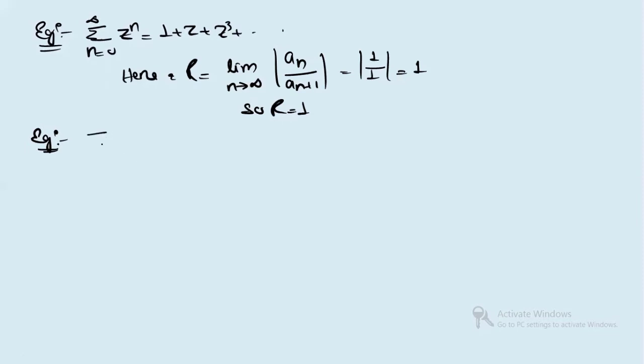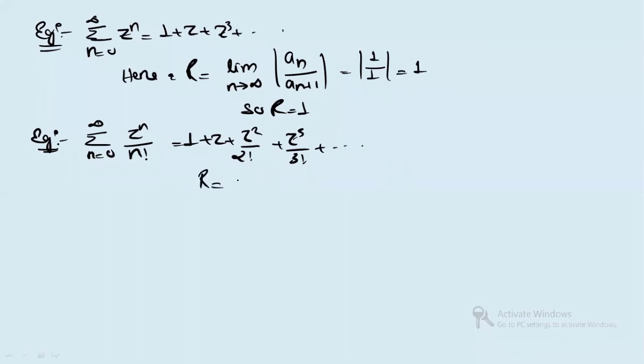Next example, it converges in the whole complex plane. For that the example was summation n equals 0 to infinity, z to the power n divided by factorial n. When you expand, you will get 1 plus z plus z square by factorial 2 plus z cube by factorial 3 and so on. For this we will again find R, the radius of convergence.